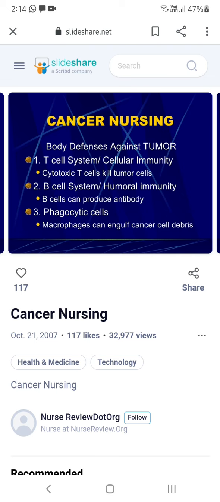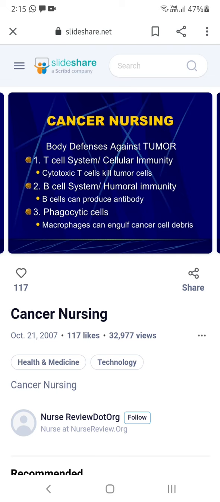If it is strong, it can fight cancer cells. B cells are also there, that is known as humoral immunity, and it can produce antibodies against cancer cells. And the next thing is phagocytic cells. Each cell has phagocytes which can kill poisonous material.